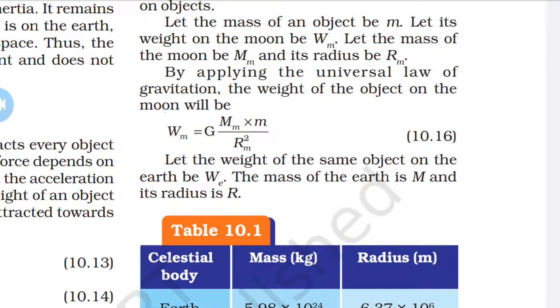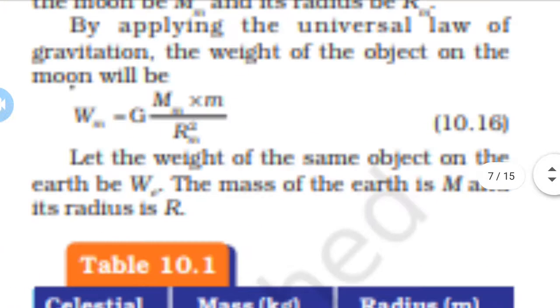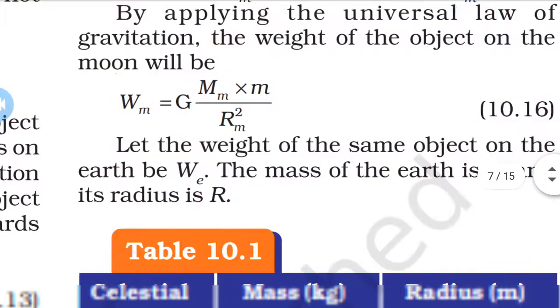So the weight of the object on the moon, from the universal law of gravitation, will be Wm is equal to G into capital M of the moon into small m upon Rm square. Let the weight of the same object on the earth be We.